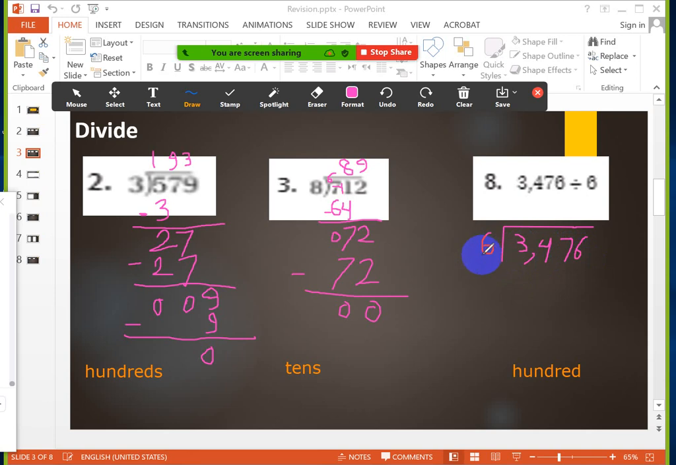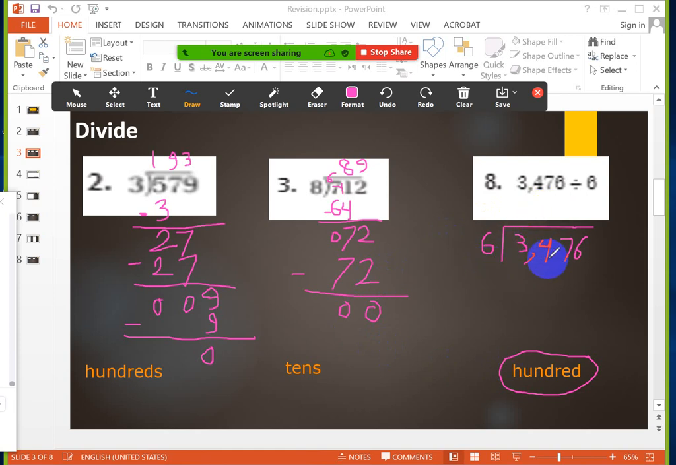Let's divide this one. 3,476 divided by 6. First thing, the first digit is the hundreds. I am repeating now. 3 divided by 6. Can I divide the 3 by 6? No. So I will take the 4. The number becomes 34. Can I divide 34 by 6? Yes. That's why the first digit is the hundreds, because I will take the 4.